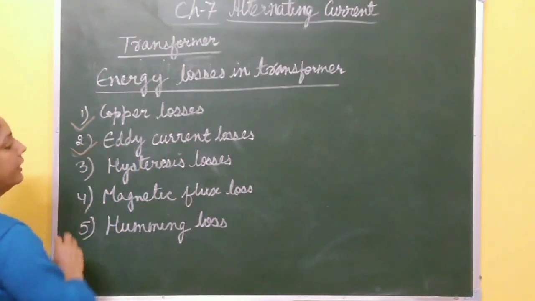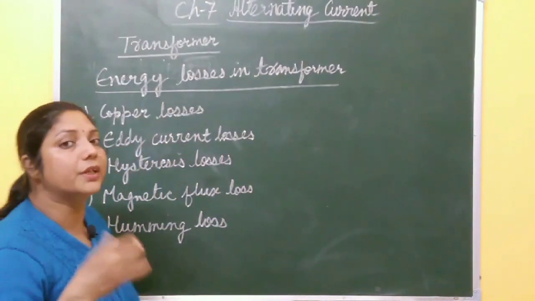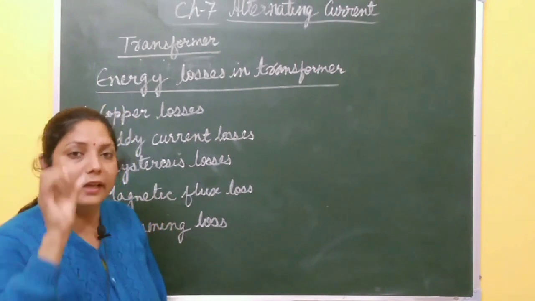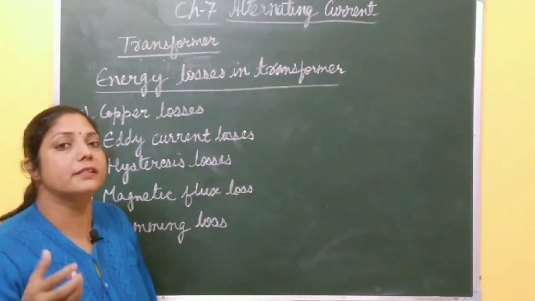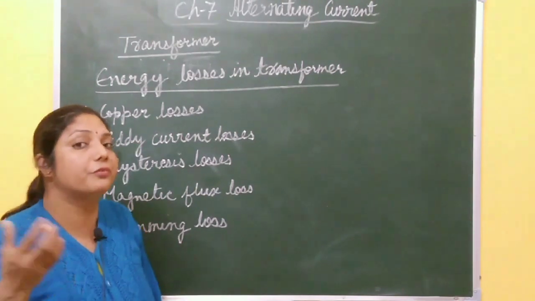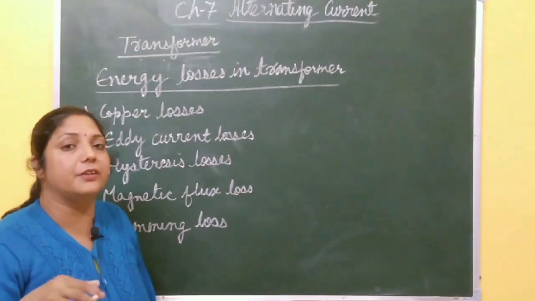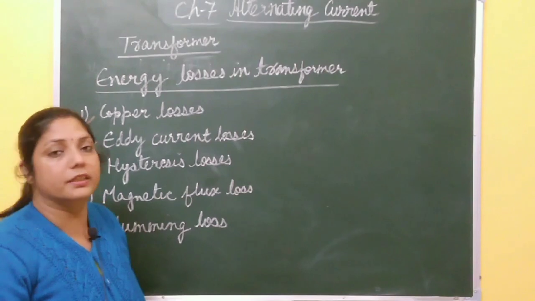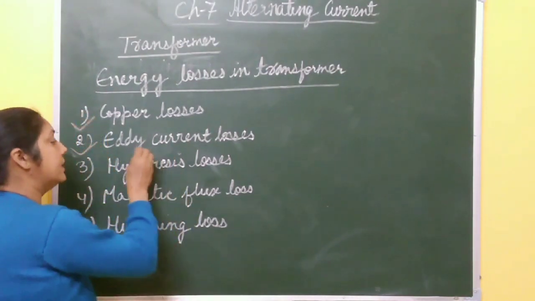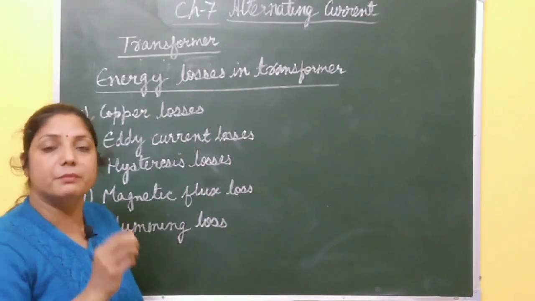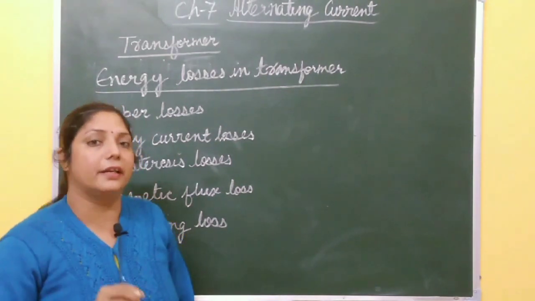Next one is eddy current losses. Due to the time varying magnetic field, eddy current is set up in the core of the transformer, and hence an excessive amount of heat energy is developed, causing energy losses in the transformer. These eddy current losses can be minimized by using a laminated iron core.